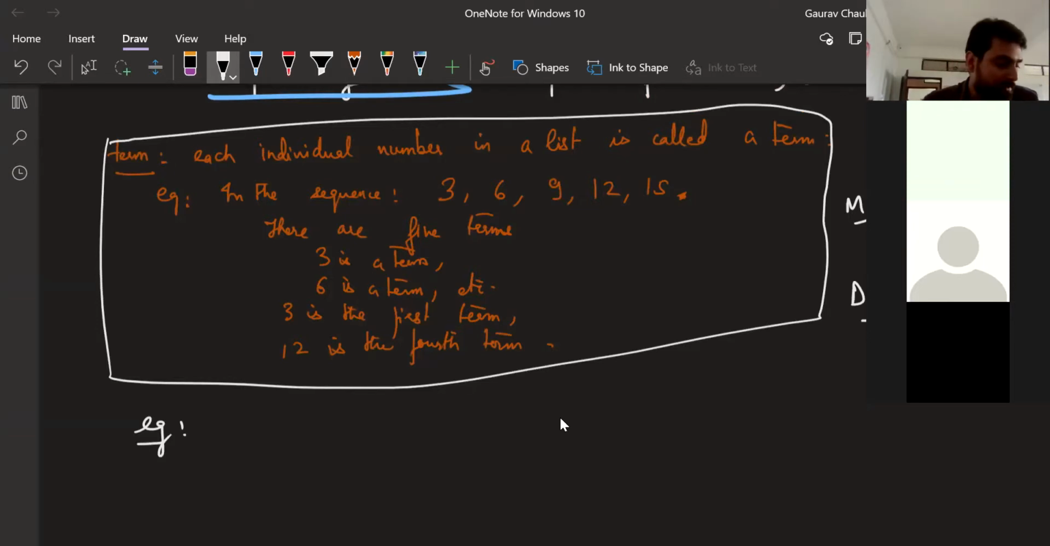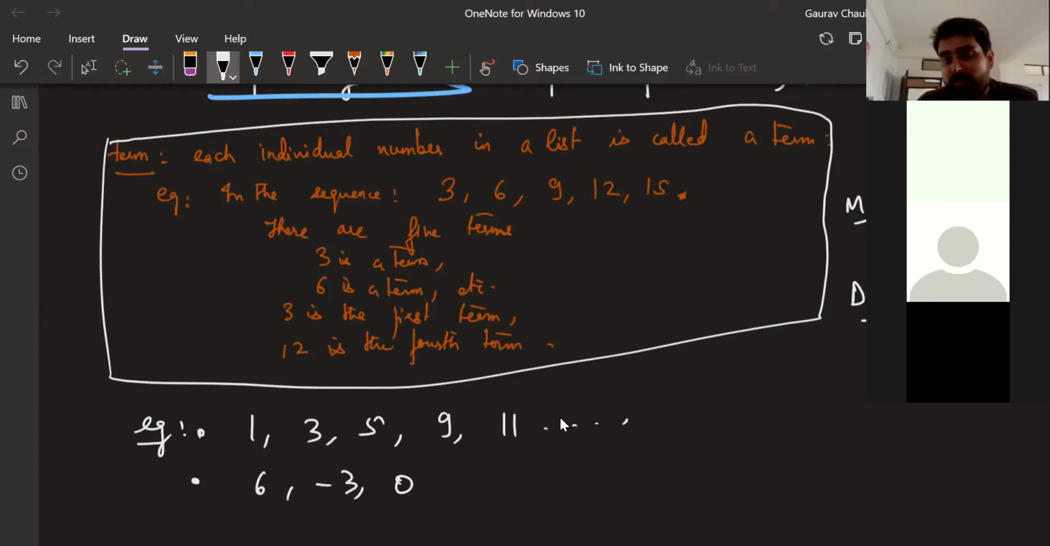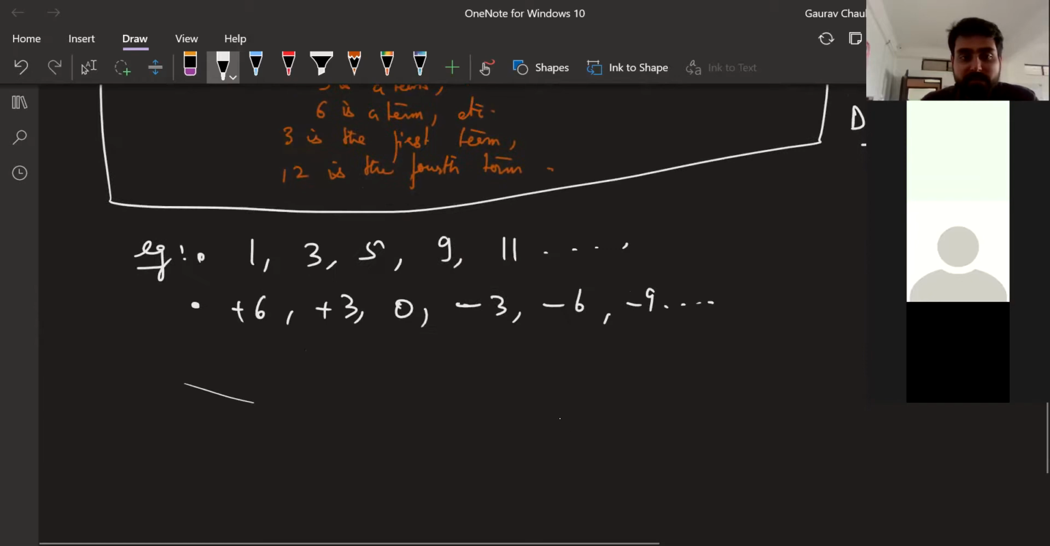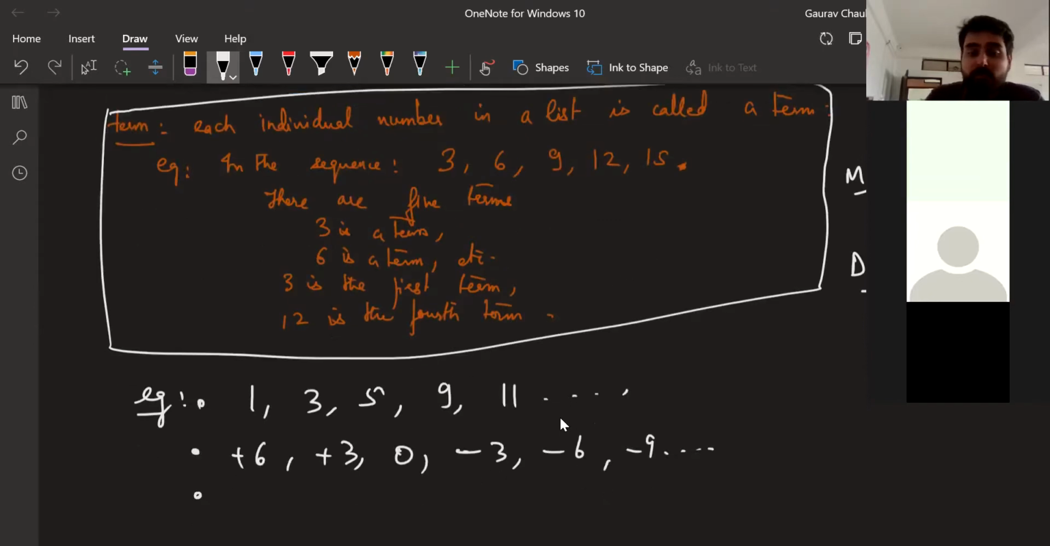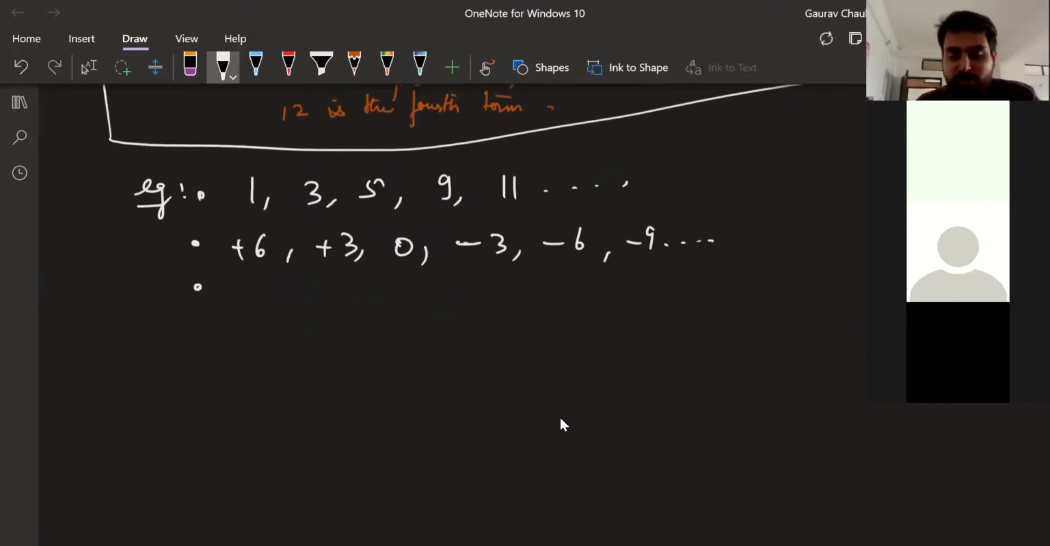Let's write a couple of examples here. For example, 1, 3, 5, 9, 11 is an example, okay? Then one more example is 6, 3, 0, oh sorry, 6, 3, 0, minus 3, minus 6, minus 9 and so on. Yeah. And the next one, let's write one more example. I want to see if you guys think about it. What do you guys think about this?